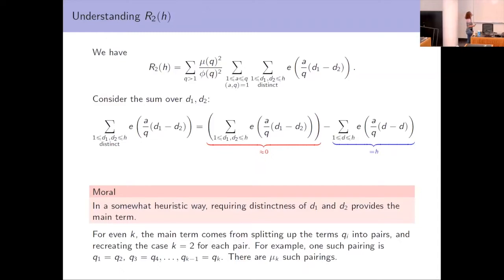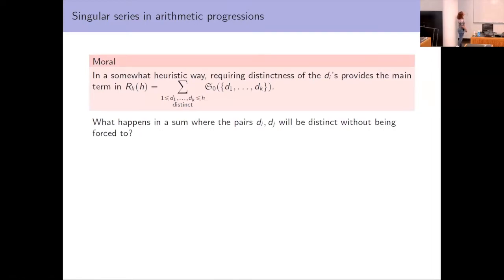But for the rest of the time, I want to talk about something different, which is a result that really speaks to the strength of this heuristic, even though in many cases it's not working for me. So the question is, what happens in a sum where the pairs di, dj will be distinct without being forced to? So again, in this heuristic, we were saying that the main term was coming from the fact that we were requiring distinctness of the di, dj. Okay, so what do I mean by this question?